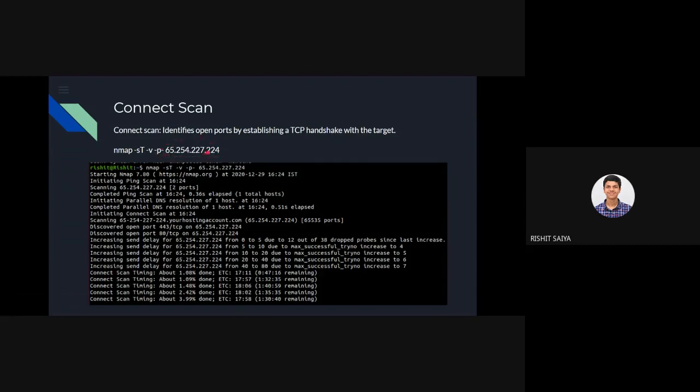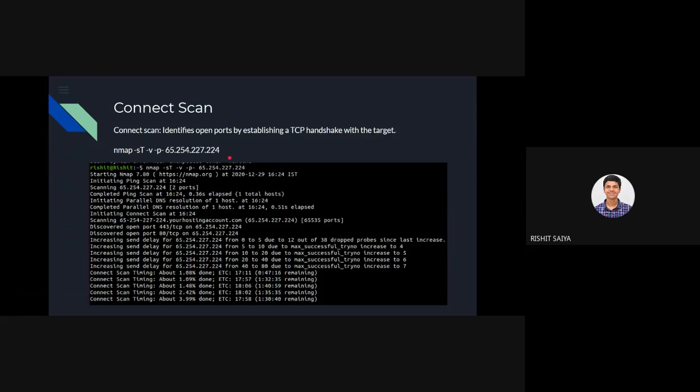This IP address is something we got from the reconnaissance phase. Doing a simple online DNS search or whois lookup will give you the IP address of their main domain, so that's not the issue.